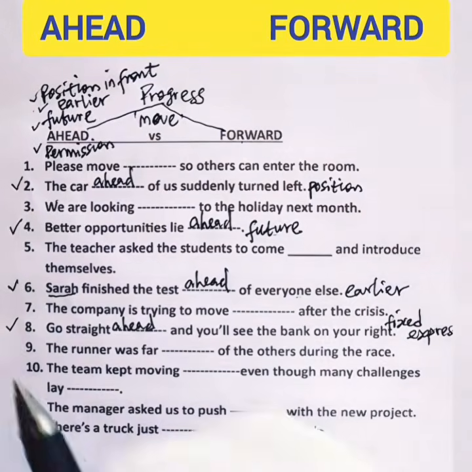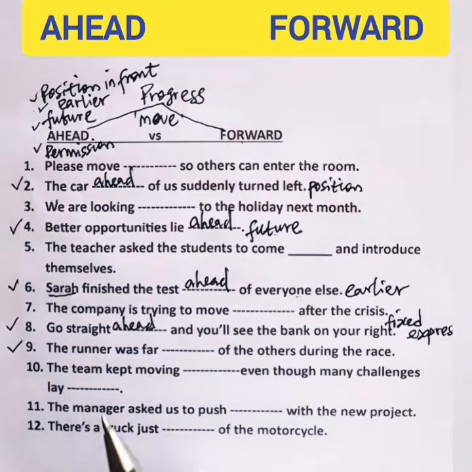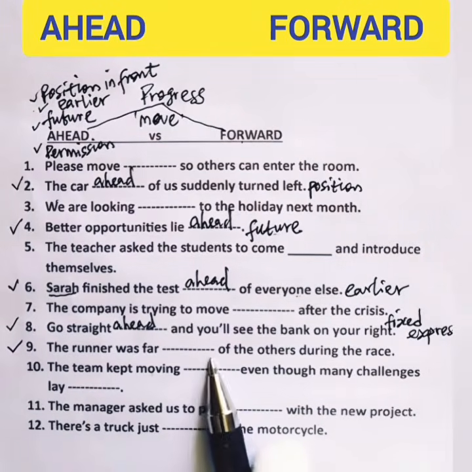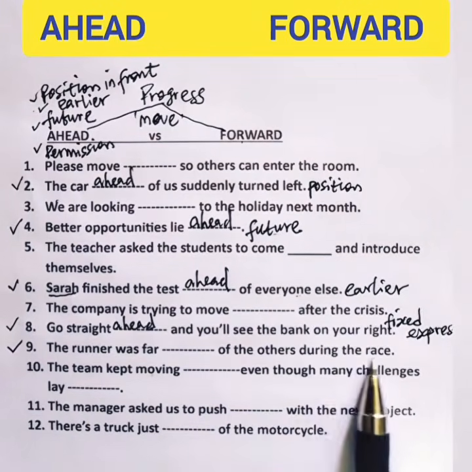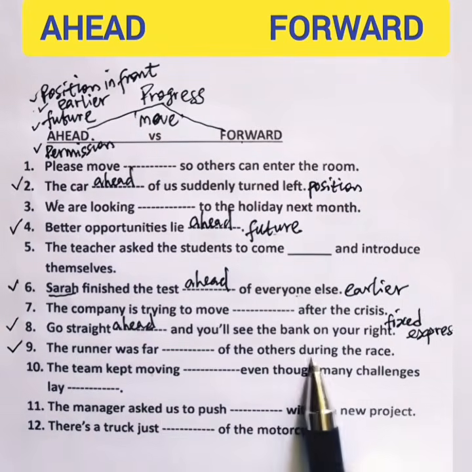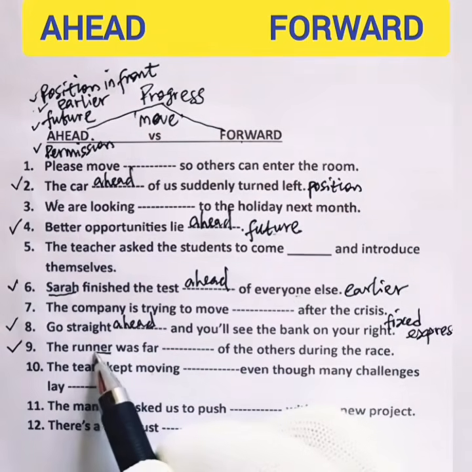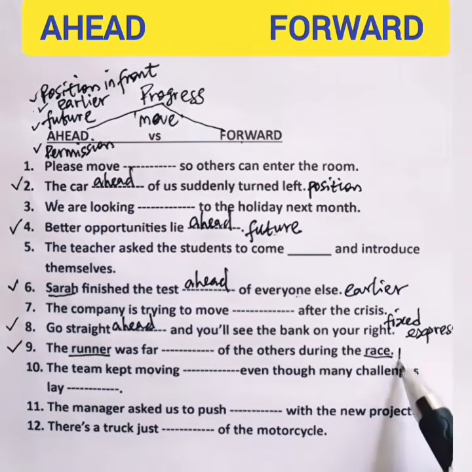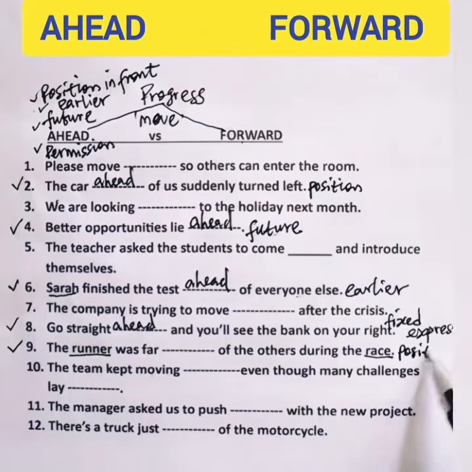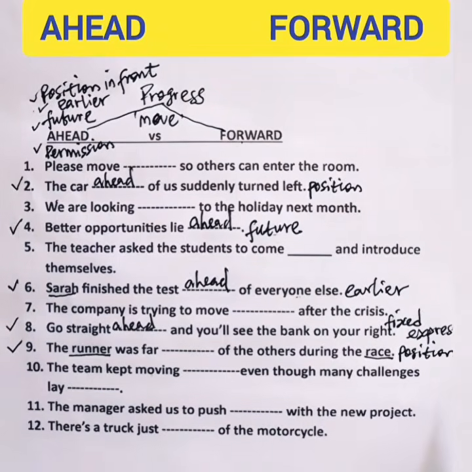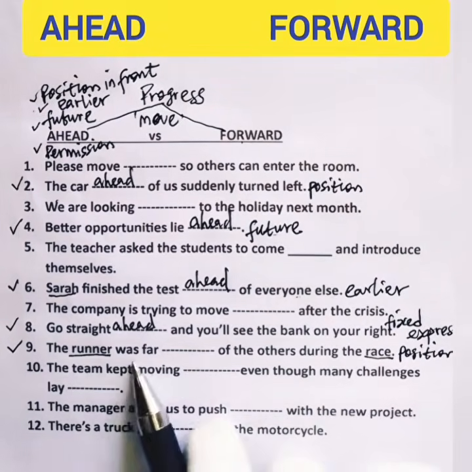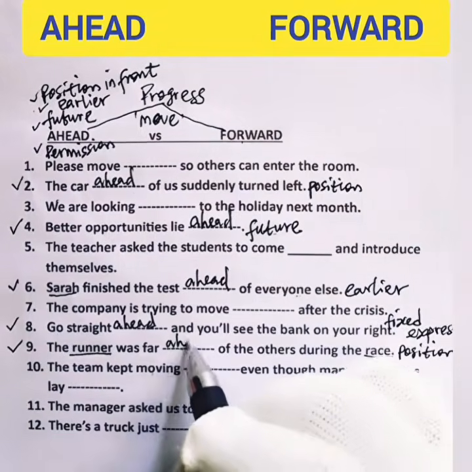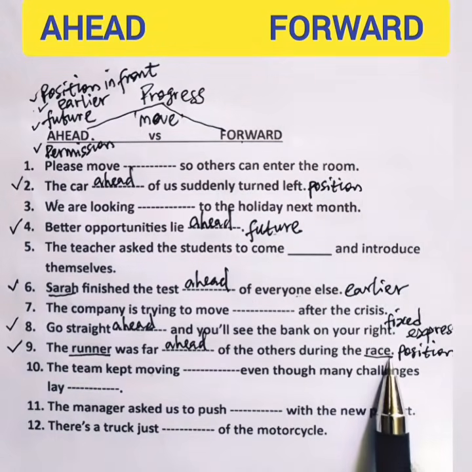The next is number 9. The runner was far blank of the others during the race. This is obviously talking about the position of the runner in the race. So here we are talking about position in front. So the runner was ahead of the others during the race.